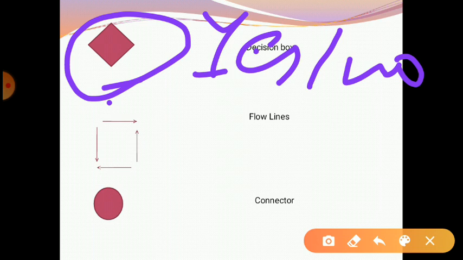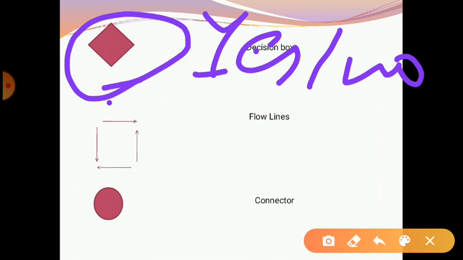The next one is the flow line. Flow lines are arrows. Actually, it is an arrow used to connect one box of the flowchart to another. The directions of the arrows show the direction of the flow of information.